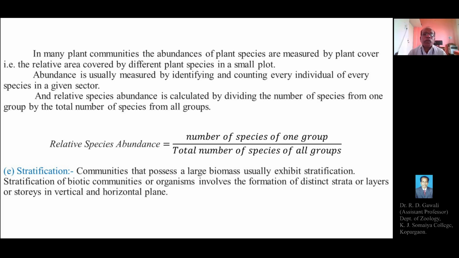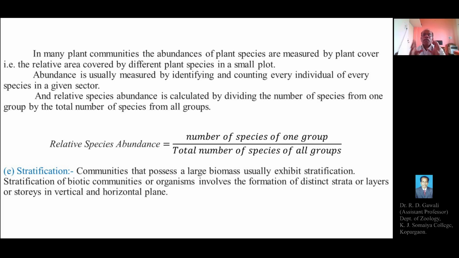The relative species abundance is calculated by the ratio, that is, the total number of species of one group divided by the total number of species of all the groups. Means with the help of this we can calculate the